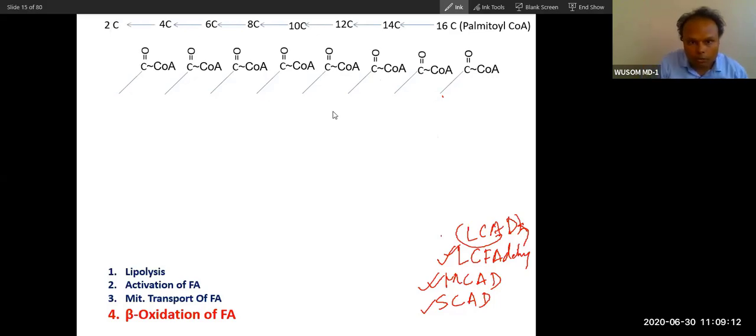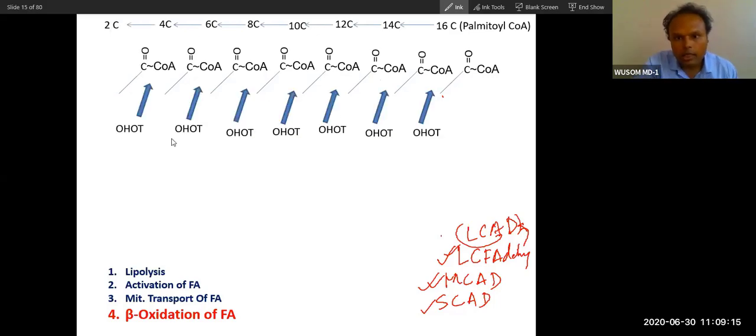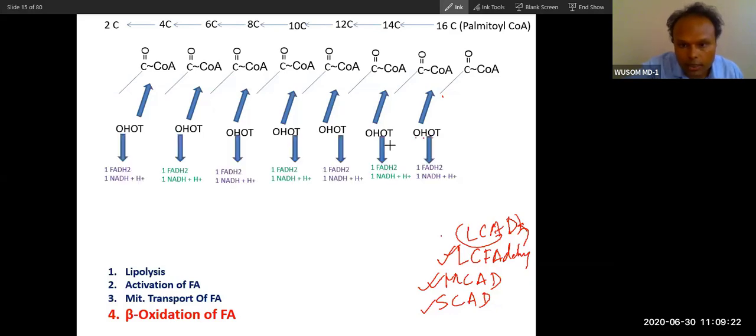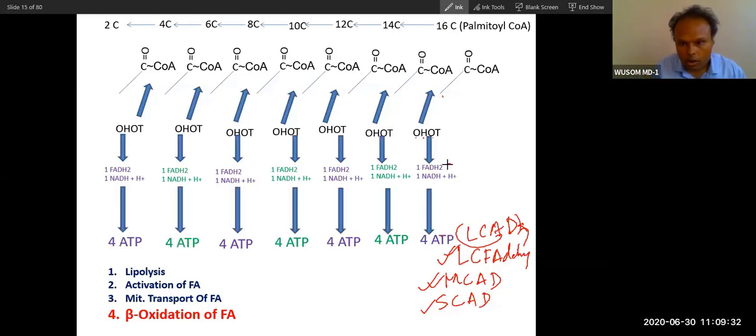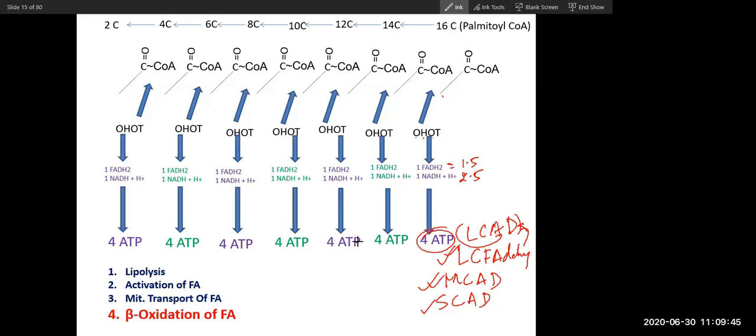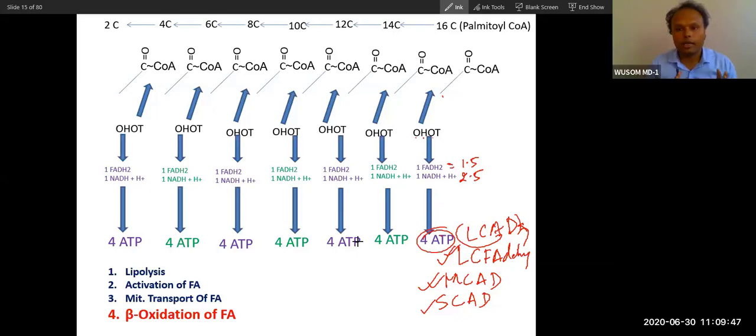So did you understand? This bond is broken down by this process, the OHOT process: oxidation, hydration, oxidation, thiolysis. So this will generate one NADH and one FADH2. So how much ATP is equivalent to this? FADH2 is equal to 1.5 ATP, and NADH is equal to 2.5 ATP. Total is 4 ATP. So did you understand this process now? Yes, sir. So this is beta oxidation, in a very simple way.